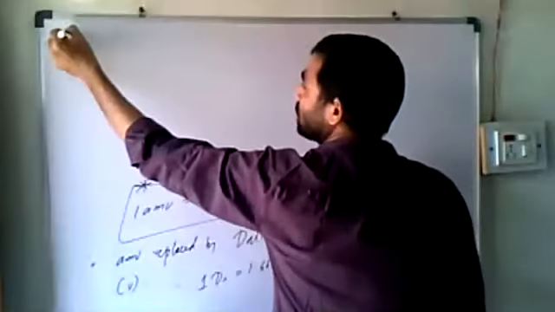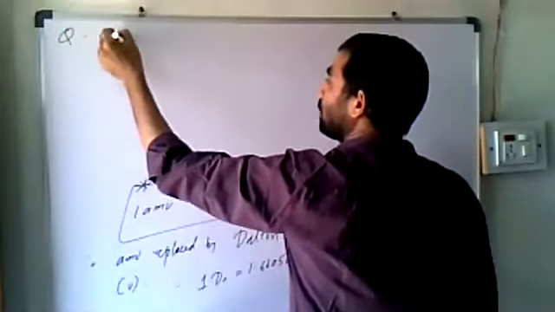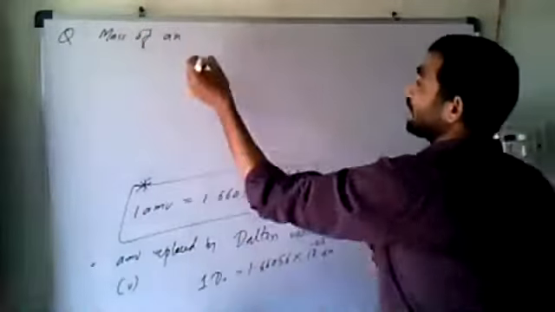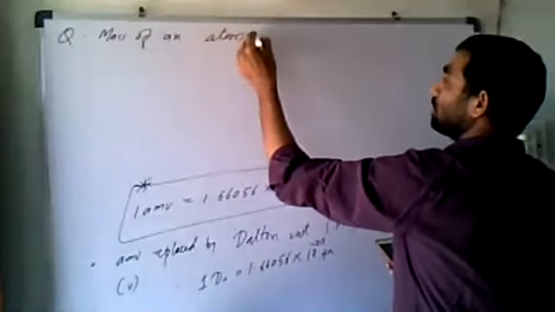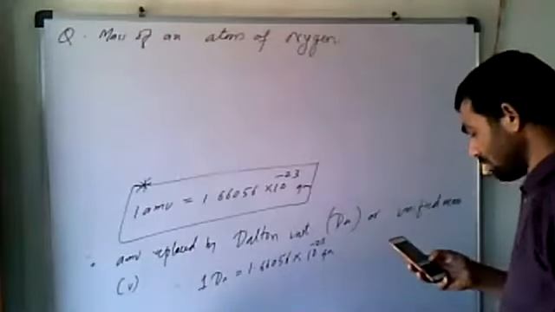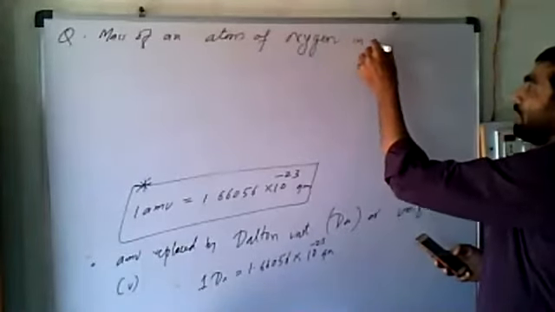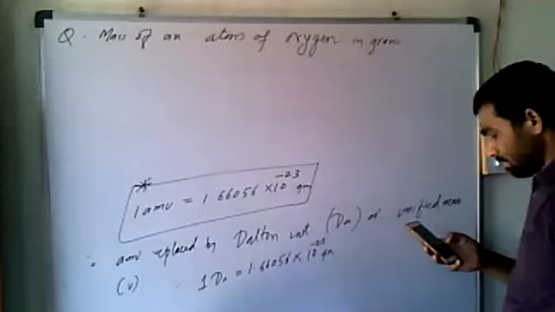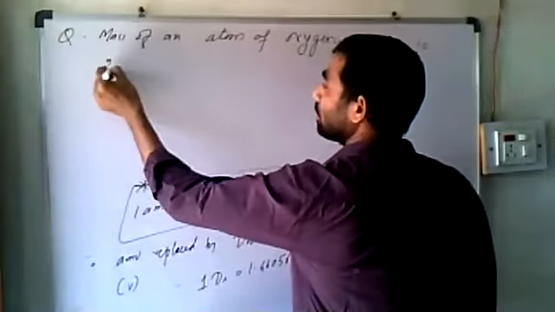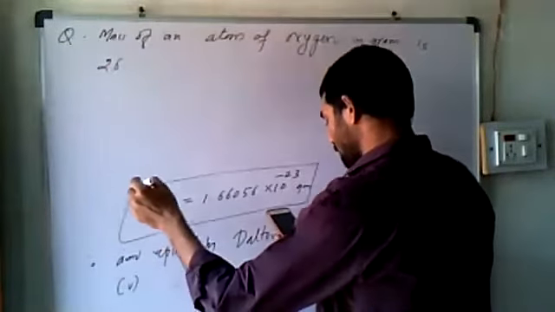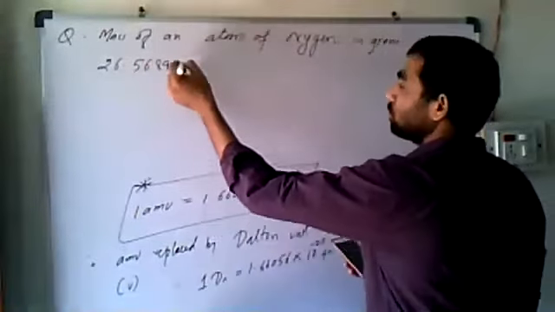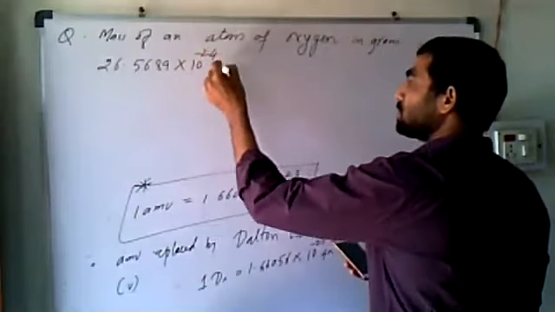Mass of an atom, see question or problem. Mass of an atom of oxygen in gram is 26.5689 into 10 to the power minus 24 gram.